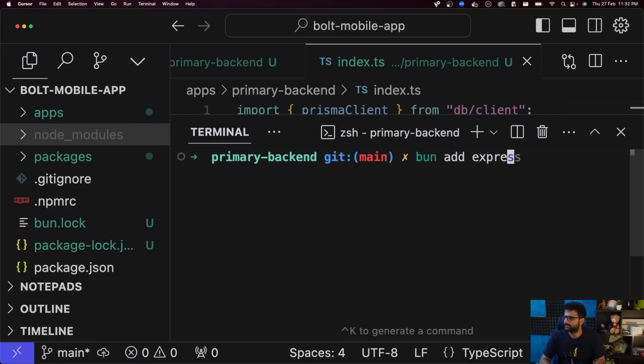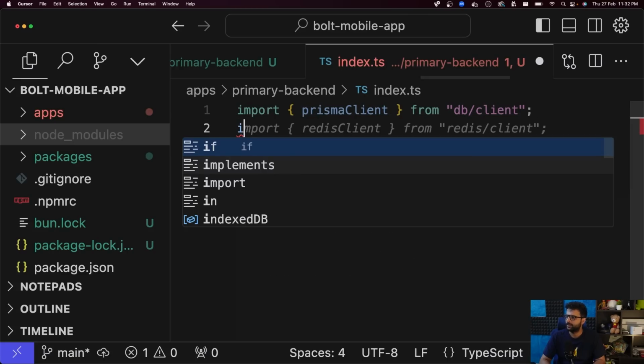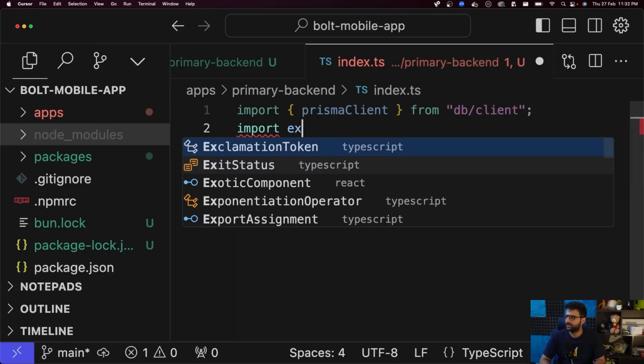All right, let's add express as a dependency. So bun add express @types/express. Feel free to use whatever HTTP server you want. Let's set up express locally.